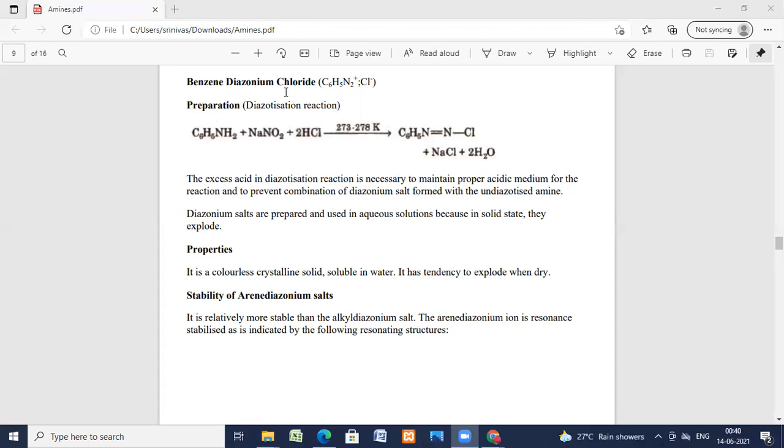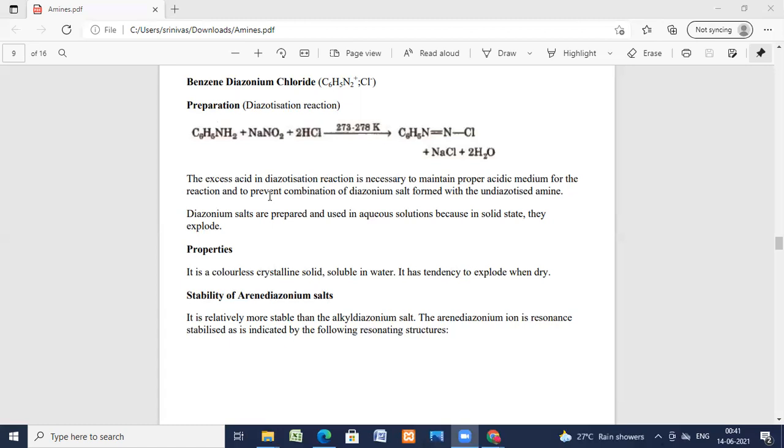So benzene diazonium chloride we have seen, and now we'll see the preparation. This is the importance of benzene diazonium chloride. These compounds are a group of organic compounds which share the functional group. It has both organic and inorganic moiety in its structure. The excess of acid in the diazotization reaction is necessary to maintain a proper acidic medium for the reaction. It is a colorless solid. It has many uses in organic chemistry.